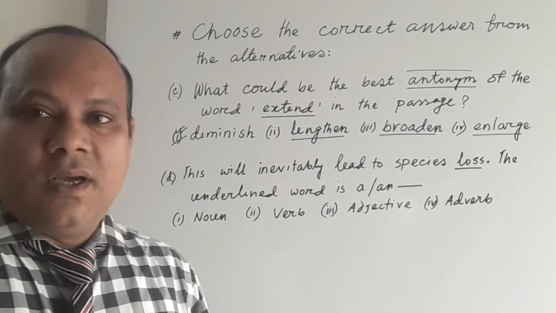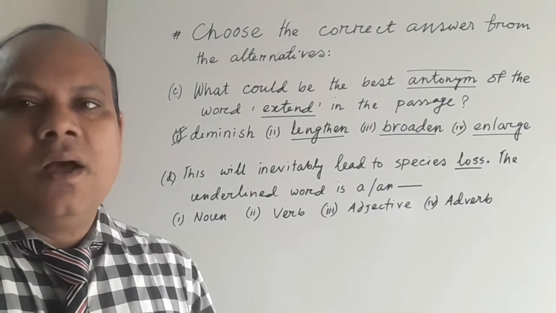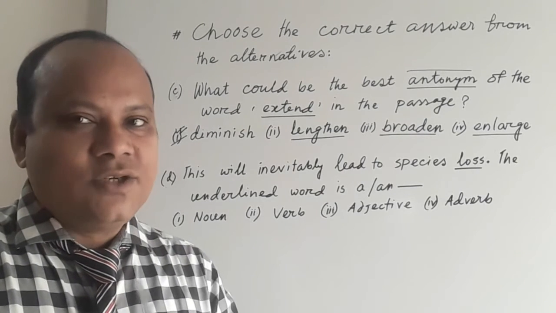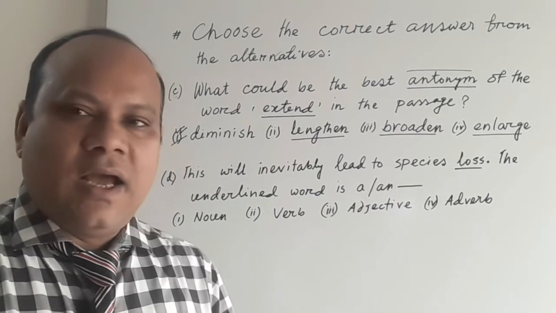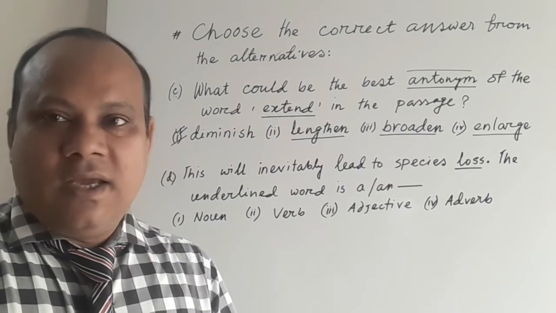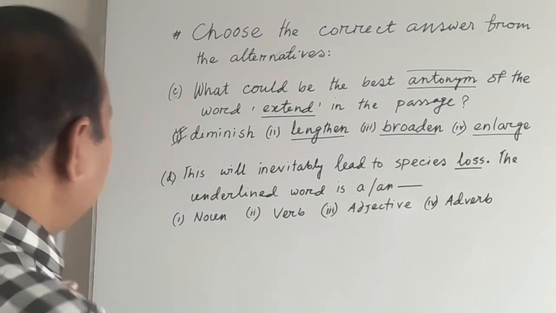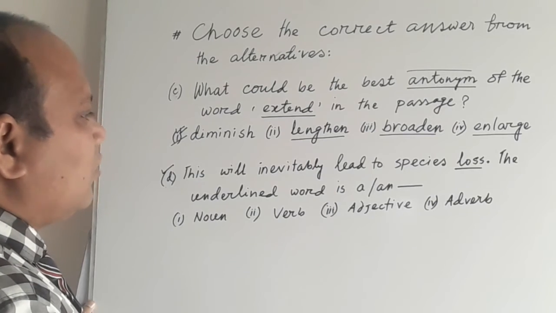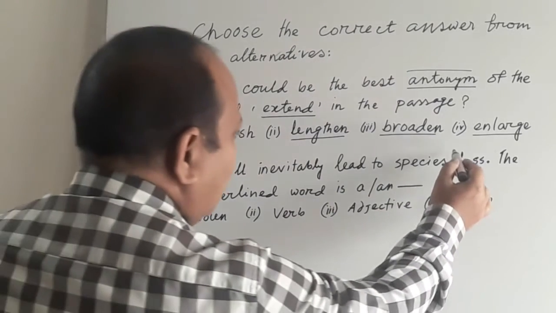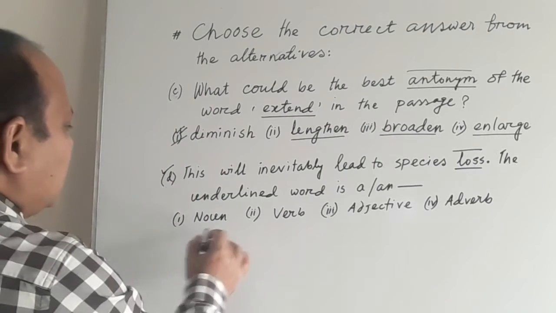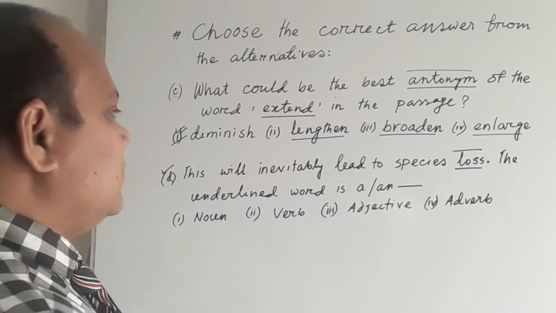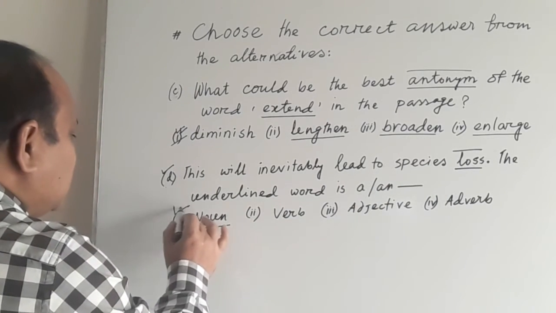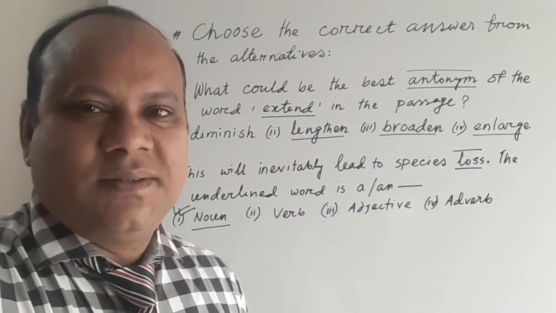So my dear students, you have to know not only the meaning of words, you have to know also the antonym and synonym, as well as, I have already told you, the interchange of parts of speech. Come to the point. MCQ D. These will inevitably lead to species loss. The underlined word, that is loss, is a noun, verb, adjective, or adverb. We can easily understand that loss is here used as a noun, my dear students.